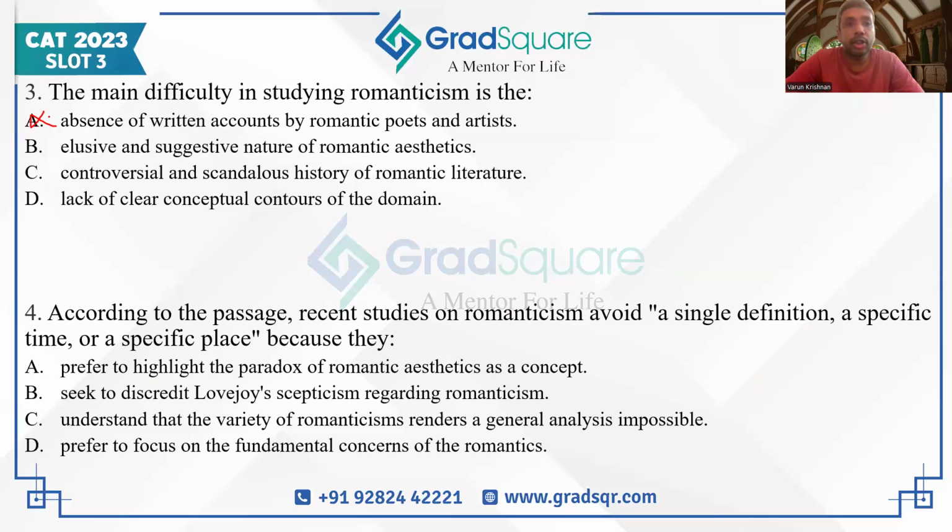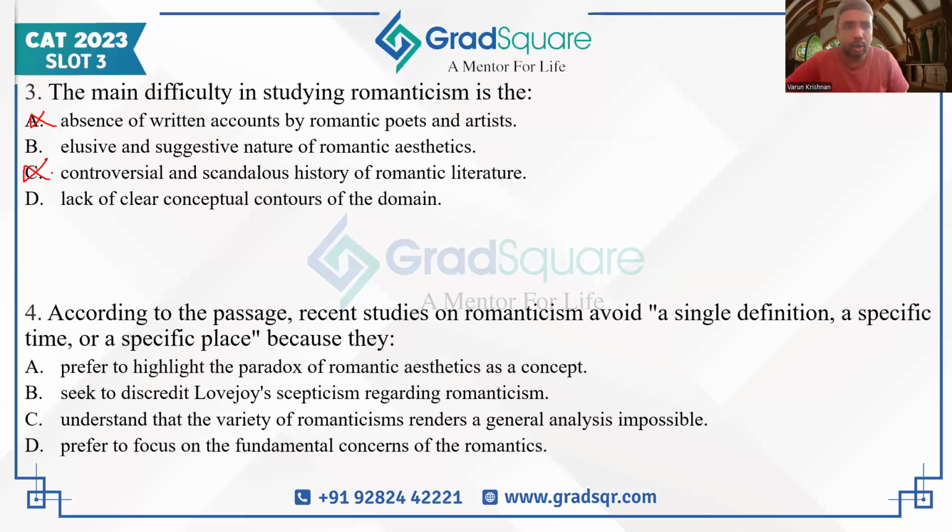C says controversial and scandalous history of romantic literature. That is nowhere given in the passage, so C is not the correct answer. D says lack of clear conceptual contours of the domain. D also looks like the correct answer because D is more or less saying what B is saying as well. So among these, which will be the more correct answer?